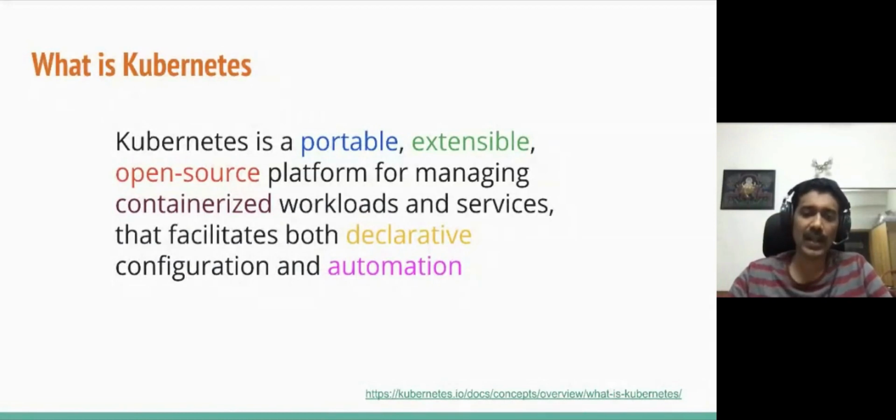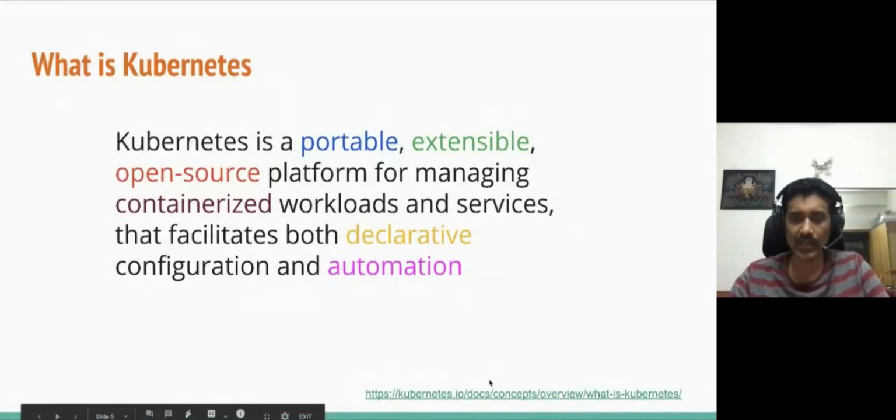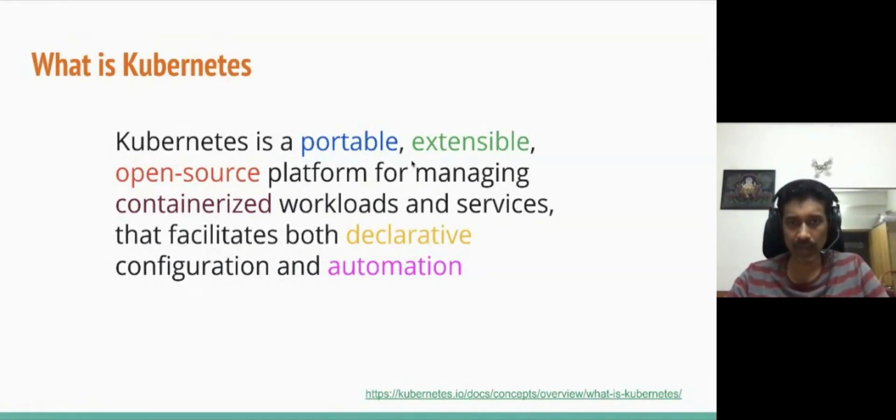The first section: what is Kubernetes? This is a definition that I took from the Kubernetes documentation page. There are a few key terms that I've highlighted right here, and they are very fundamental to the way Kubernetes is architected. It's portable, it's extensible, it's open source, it's useful for managing containerized workloads, it's declarative, and it is targeted towards automation. Each of these terms I will go through in a little more detail as I walk through this, but fundamentally, every aspect that is mentioned here, the platform takes care of it.